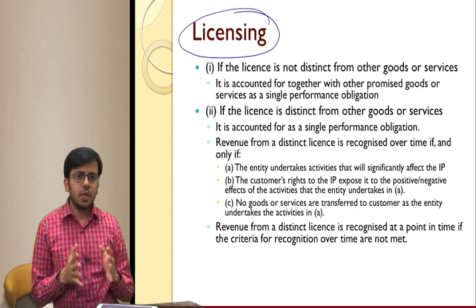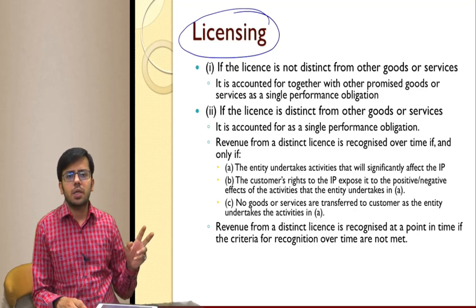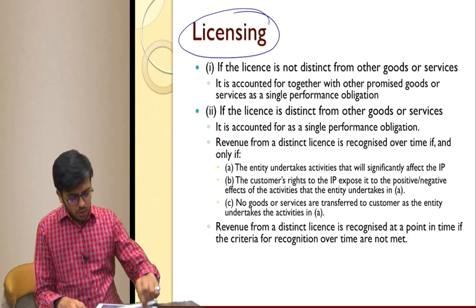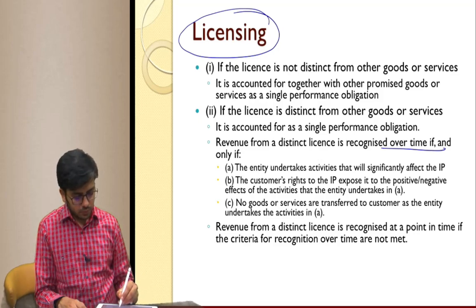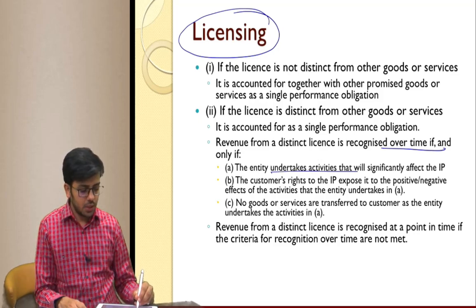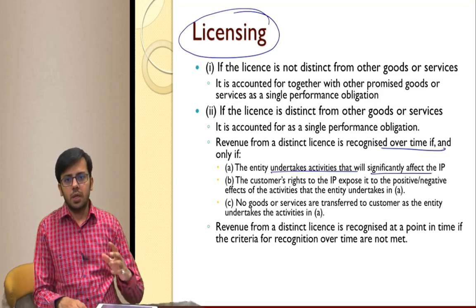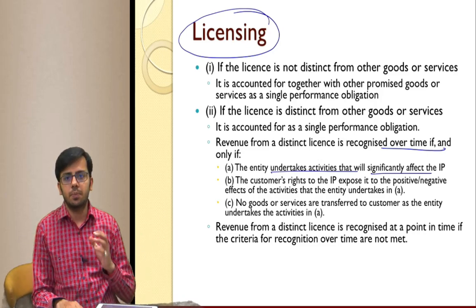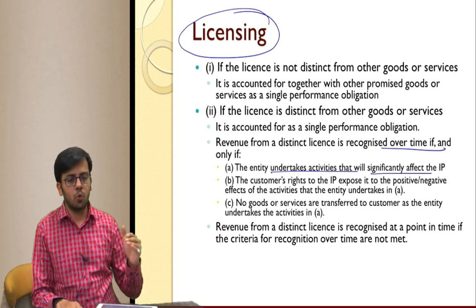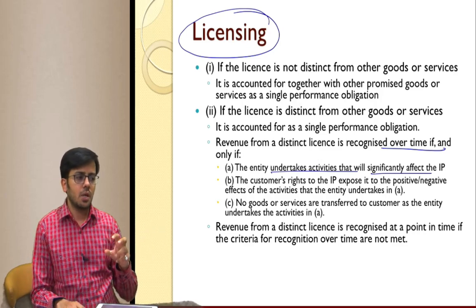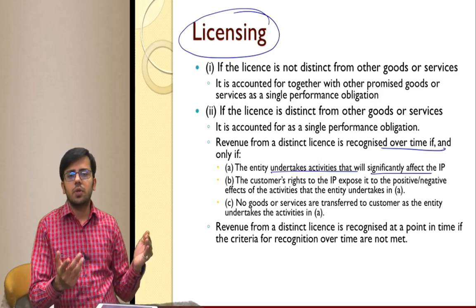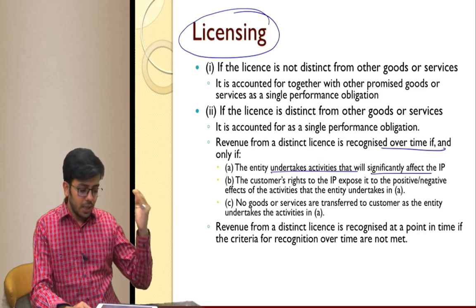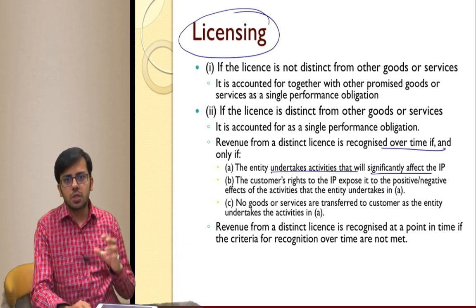Okay. But if the intellectual property is distinct, revenue will be recognized either over a period of time or at a point of time depending on the license. Okay. So over a period of time, if the entity undertakes activities which affect the intellectual property, like suppose you have purchased the advertisement rights for a particular cricket team, let's say Mumbai Indians. Okay. So if they win the match, your product sale will increase. If they lose the match, your product sale will decrease, right?